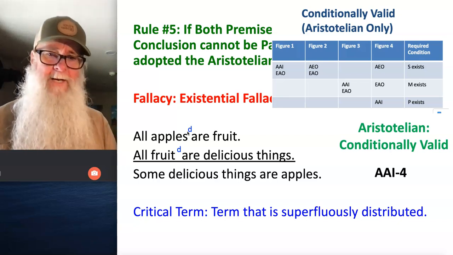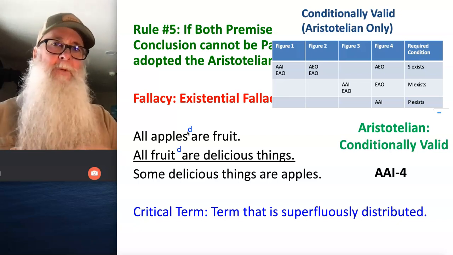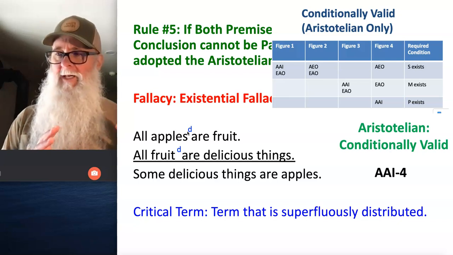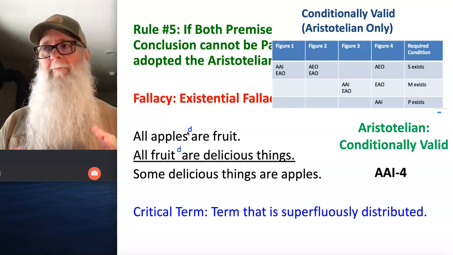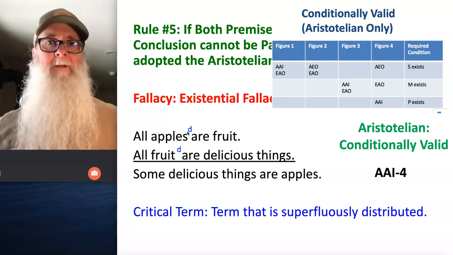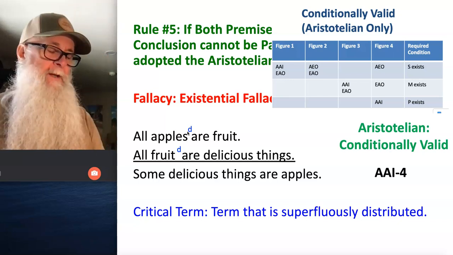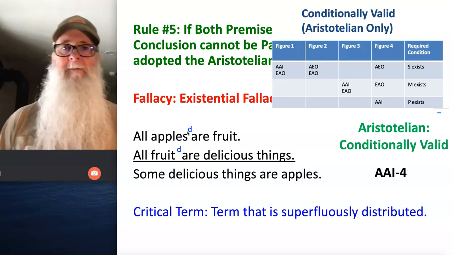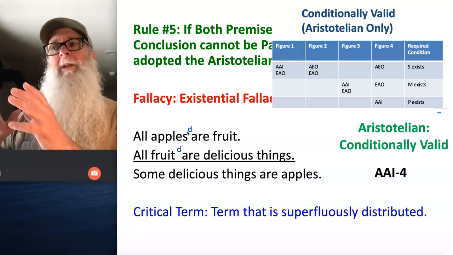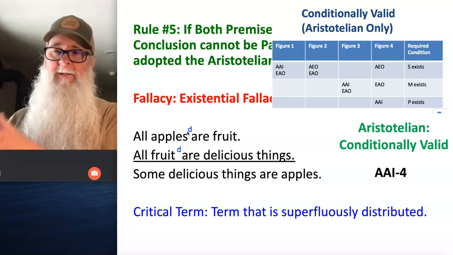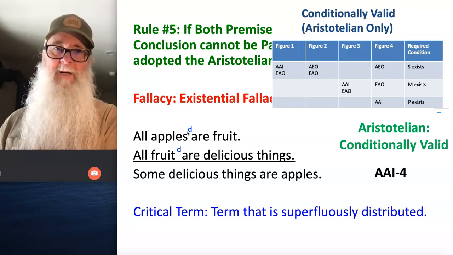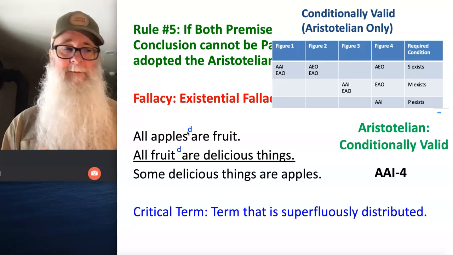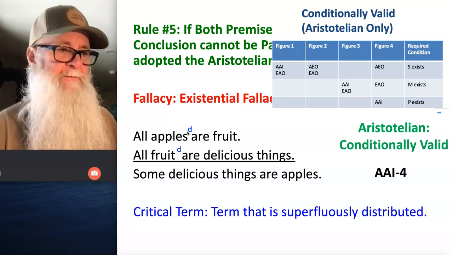Now, one final thing I want you to take note of is this. These 5 rules apply equally and in the same way from the Boolean standpoint. So if an argument breaks any one of these 5 rules from the Boolean standpoint, they're all making it equally problematic as an argument. However, that's not exactly the case from the Aristotelian standpoint. And it's not the case because rule number 5 refers not just to the form of the argument, but to the content as well. The first 4 rules apply only to the form, according to the Aristotelian standpoint. But the 5th rule applies to form and content.